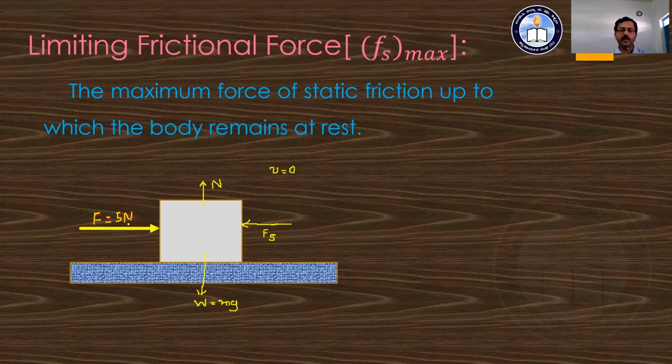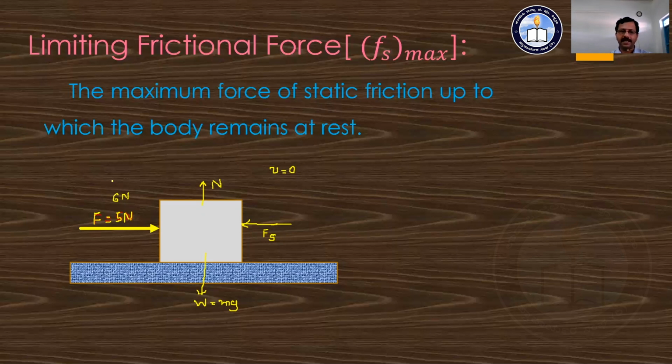Now, I am going to increase this force. I am going to make this external force 6 Newton. I am giving a 6 Newton force. Even then, the body is in the state of rest. In the state of rest, velocity is equal to 0. The static friction force also becomes equal to 6 Newton.